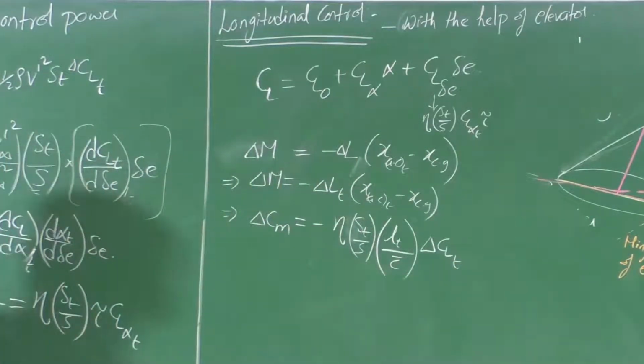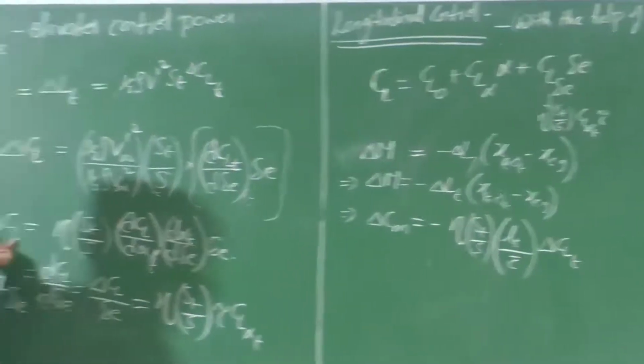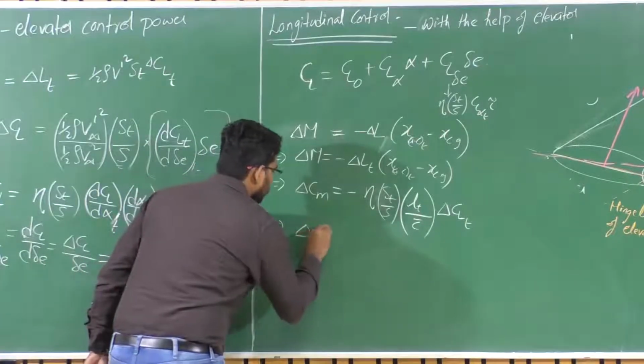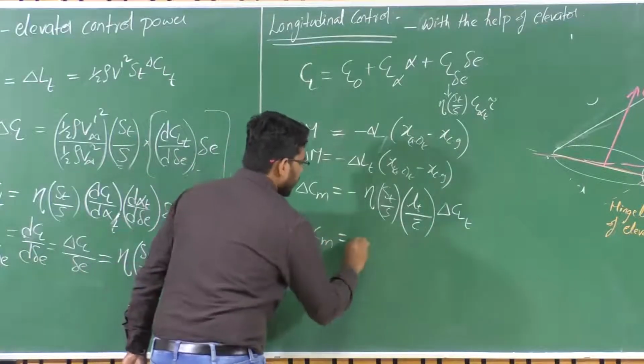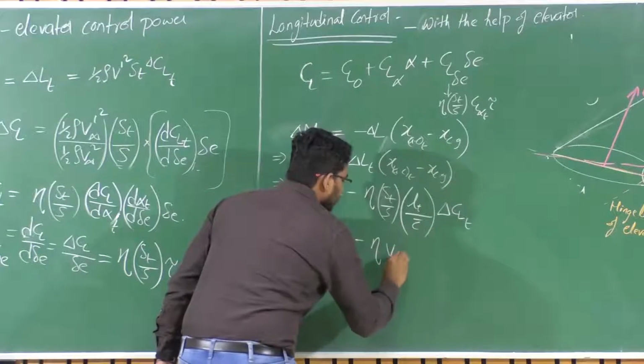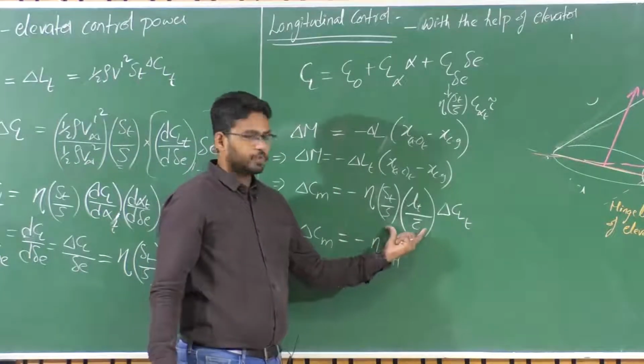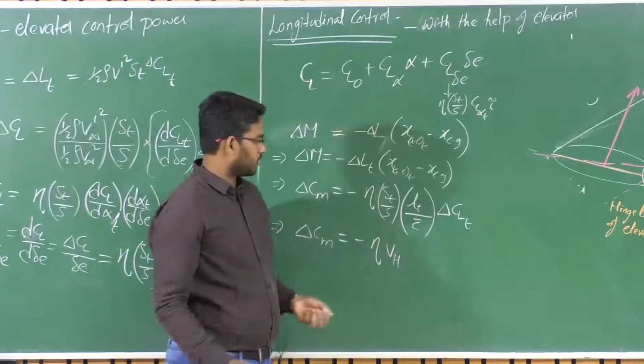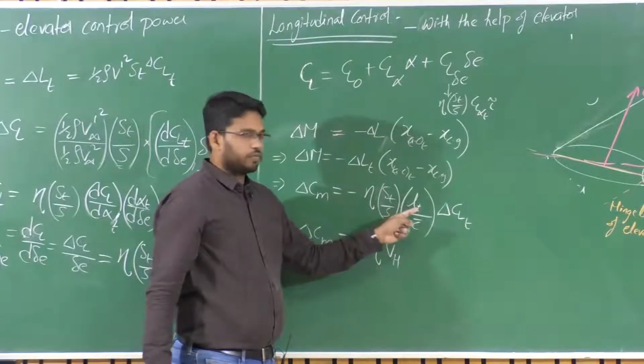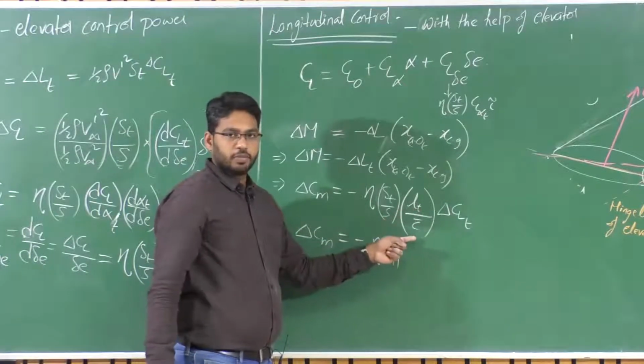Okay. So we know that the change in the pitching moment coefficient is equal to minus eta VH, right? VH is the tail volume ratio. This particular product is the tail volume ratio: area of the tail times length of the tail upon area of the wing times mean aerodynamic chord of the wing.